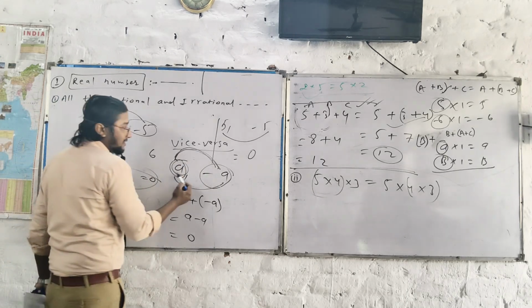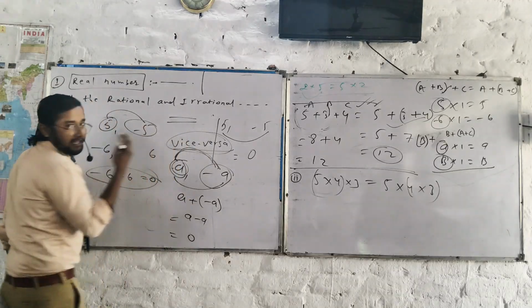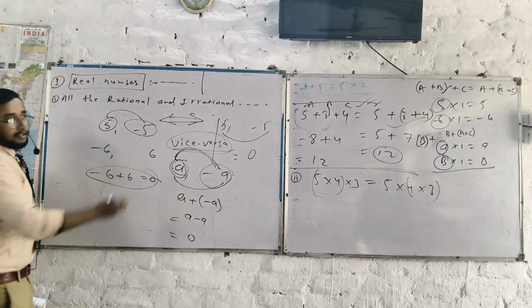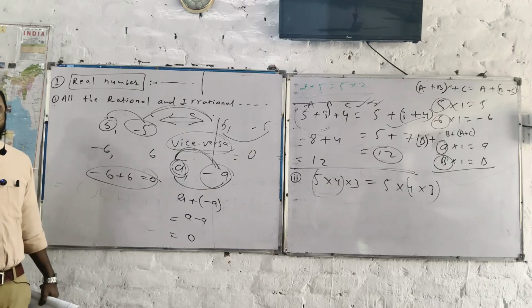This is true for this, and this is true for this. That is called vice versa. When we show it in mathematics, vice versa, we have to show it like this. This is called vice versa. This goes here and this comes here. That is called vice versa. I hope you understand.